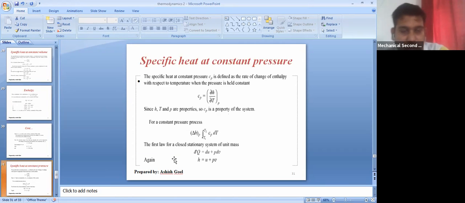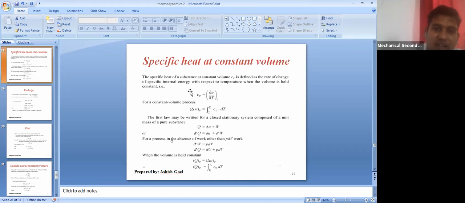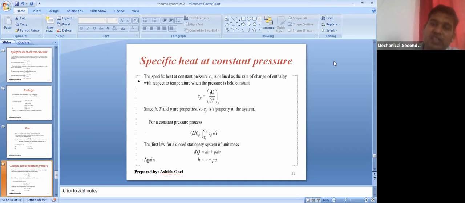Now there is an important term, specific heat at constant pressure. Till now we have discussed the specific heat at constant volume. We discussed enthalpy. Actually, to define the specific heat at constant pressure, we need to understand enthalpy. That is why the enthalpy term was taught before this. Just like we defined the specific heat at constant volume, in a similar manner we can define the specific heat at constant pressure.